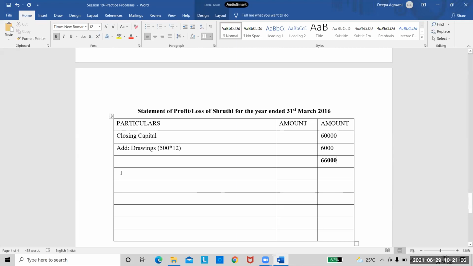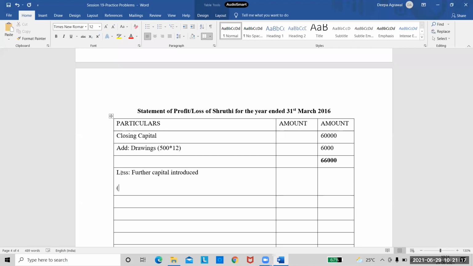Then I will deduct the further capital introduced. Less further capital introduced. If you want the working notes, you can write it like this. It is 16,000 plus 16,000 into 5%. Right? So this is the working notes. I'm just writing there so that you remember how we got this 16,800.